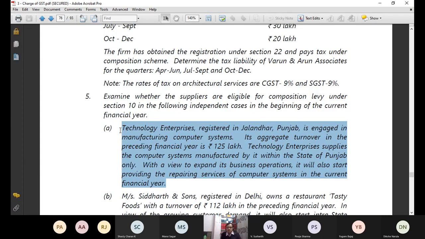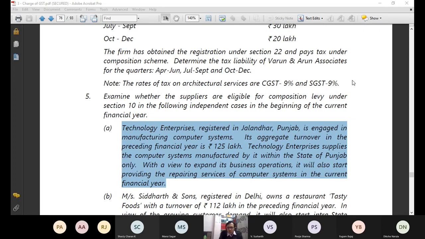Now, can anyone tell me the answer of this question? Whether Technology Enterprises is eligible for composition scheme in the current financial year or not? Anyone who can make an attempt? I hope the question is clear to you. Whether Technology Enterprises is eligible to opt for composition levy scheme or not.